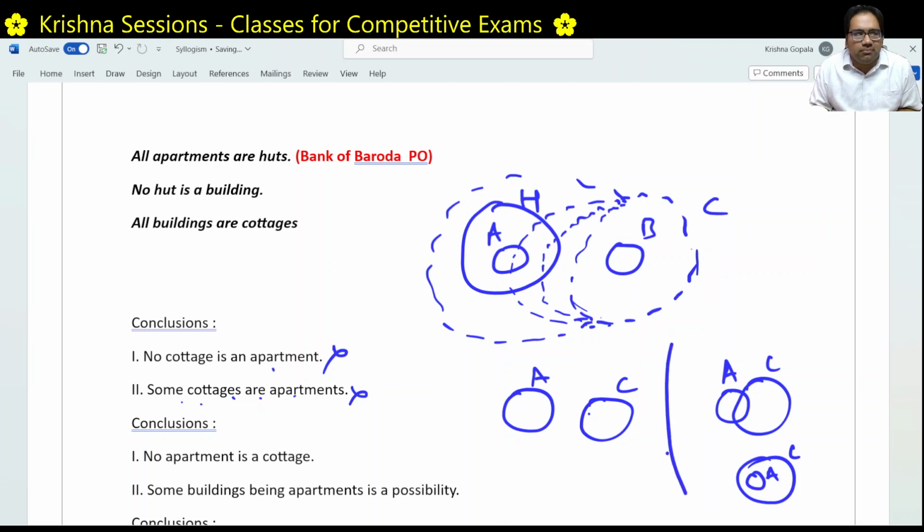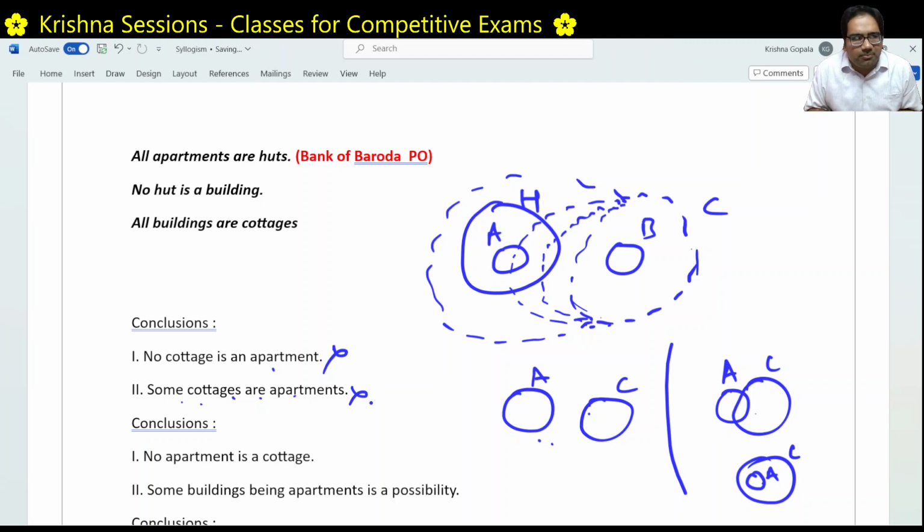Right? Either this will happen, either a cottage and apartment, there must be no intersection, or there must be some intersection, right? There are only two possibilities between apartments and cottages. Either there is no intersection between apartments and cottages, or there is some intersection. Intersection again can be of two types, where the entire apartment is in the cottage, or some of the apartments is in the cottage.